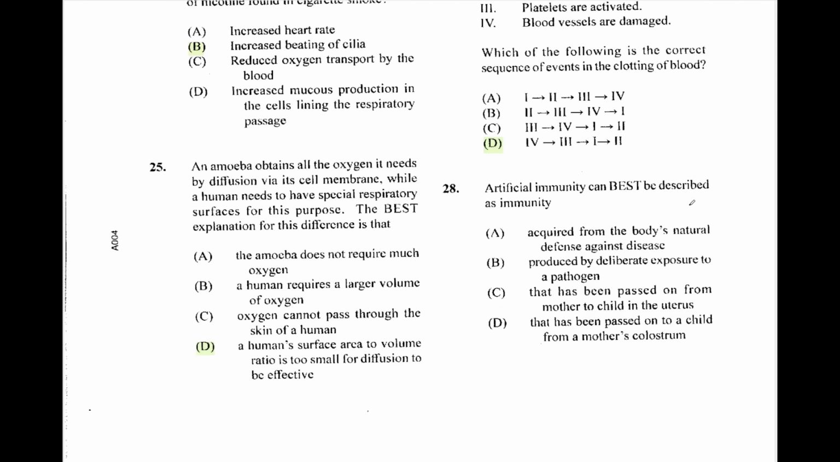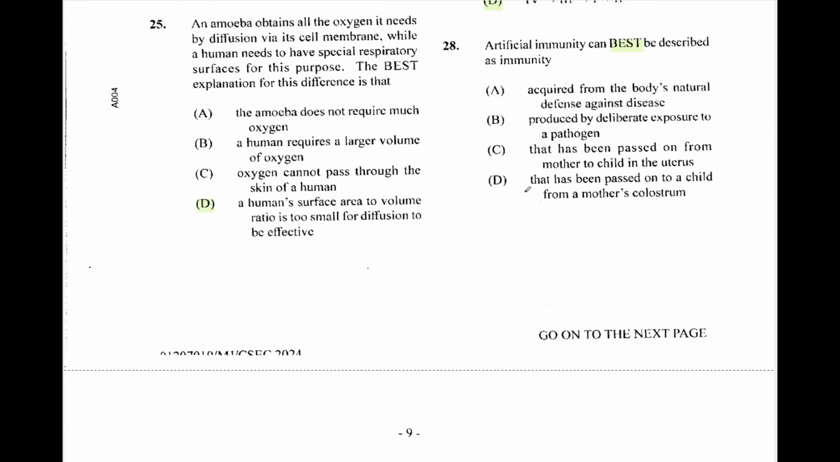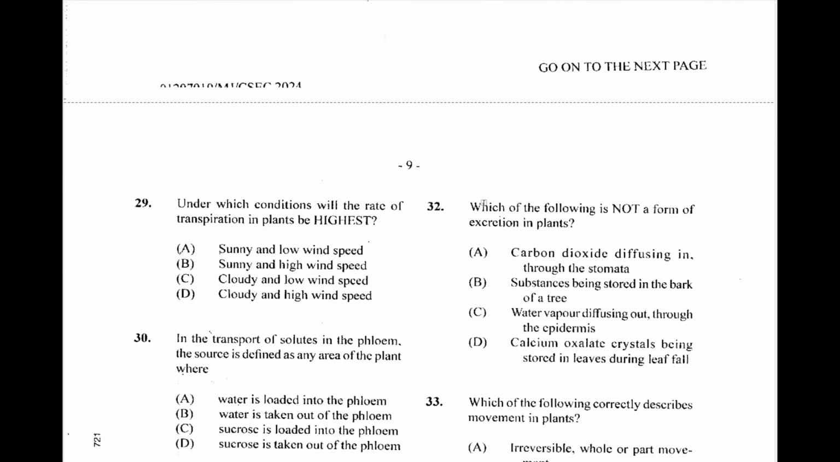Artificial immunity can best be described as immunity produced by deliberate exposure to a pathogen. This is one means of producing vaccines or vaccinations. It's artificial, meaning that it's man-made. So it's an intentional thing, which is deliberate. So B is our answer for 28.